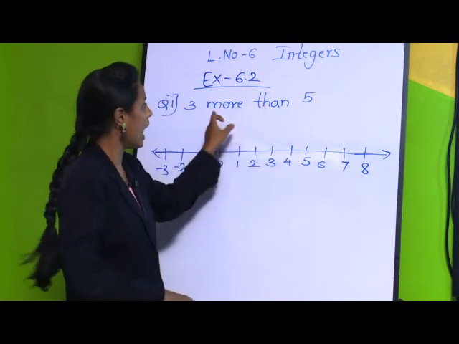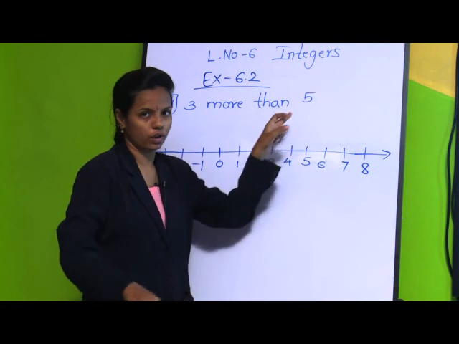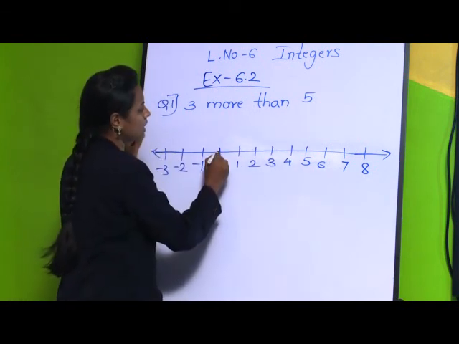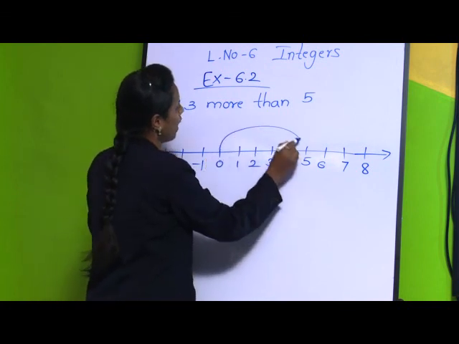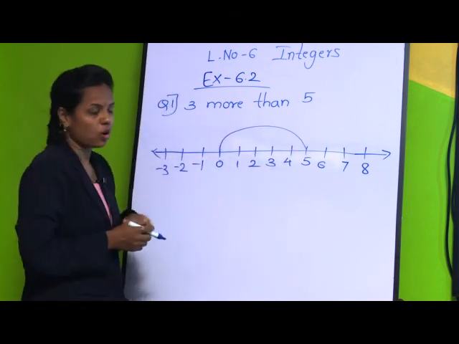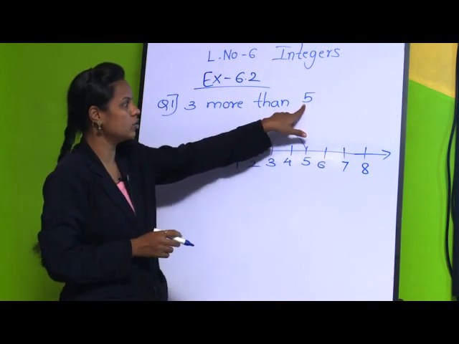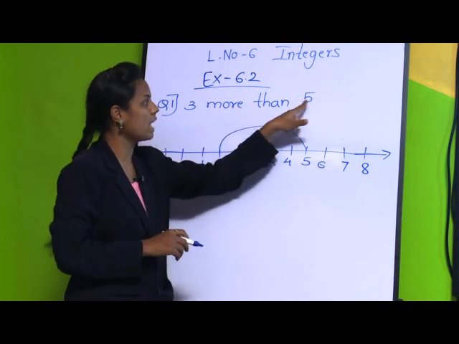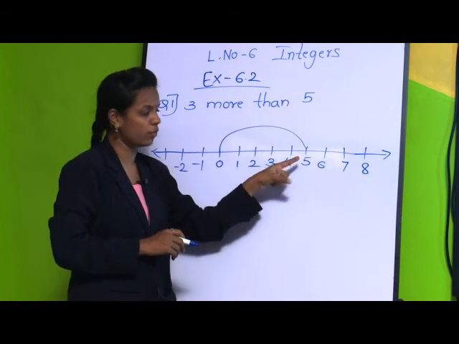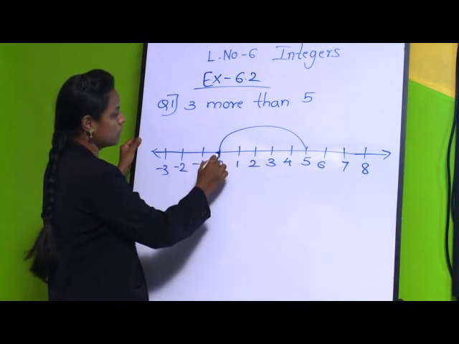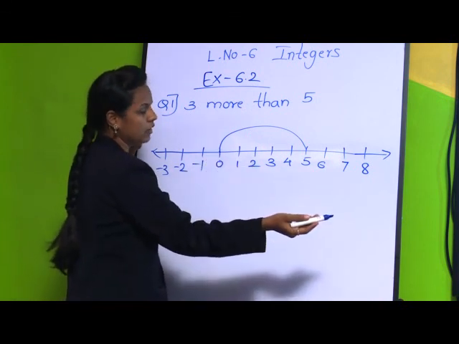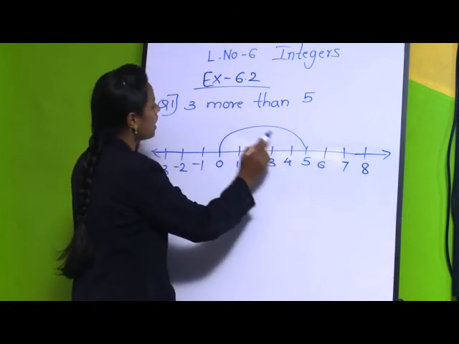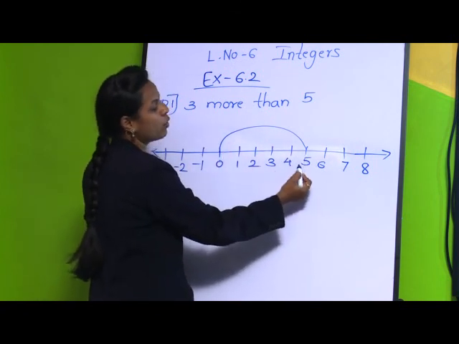We have to find 3 more than 5. It means we have to jump to 5. As it is a positive integer, we move towards the right side and directly jump to 5. From 0, in increasing order, we have jumped to 5, and then to 5 we are going to add 3.